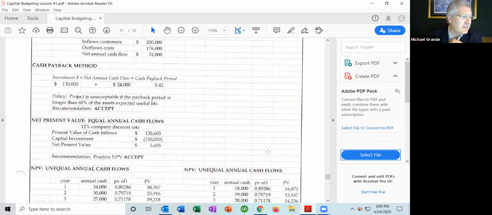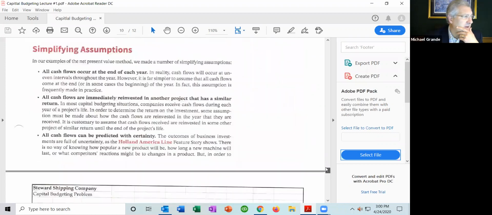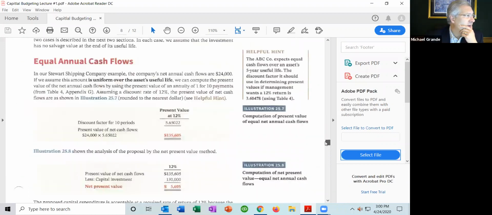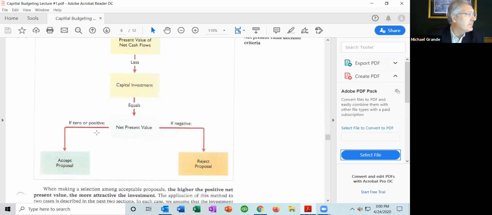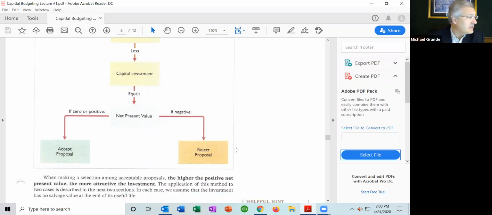And I'm going to go back to the reading here. And there's a nice chart in here that explains it to you. It's right here. So here it is, the present value of the net cash flows. Net cash flows, the inflows minus the outflows in net, less the investment. What do you get? If zero or positive, you're going to accept it. If negative, you're going to reject it.